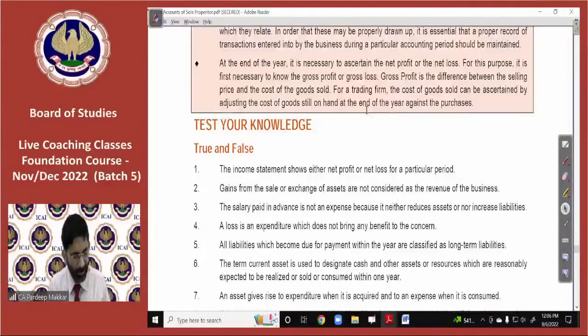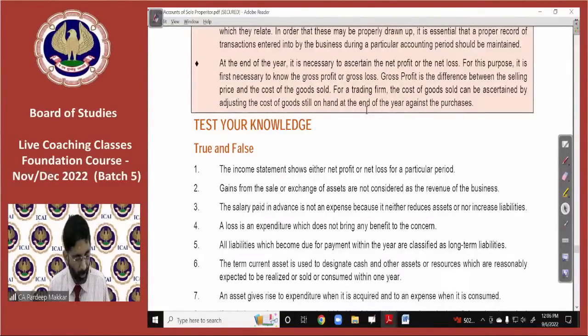Showing provision on the liability side or deducting from debtors: the better option is to go for the liability side. This is the right way only. The other way is purely wrong, but normally students are writing it and teachers are checking it. Adjustments, I have already discussed the same. I think that's clear to you.